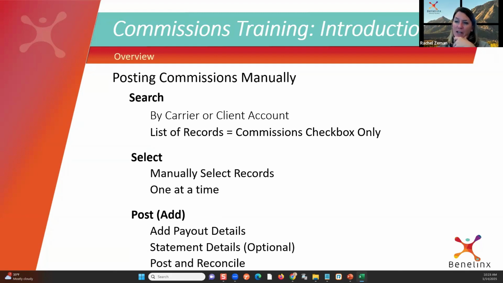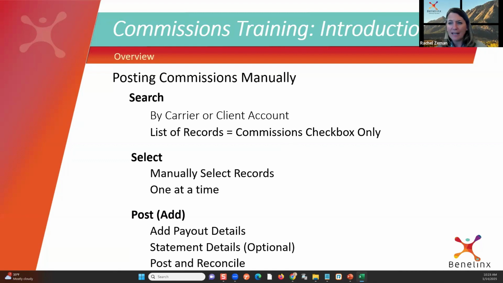So posting commissions manual, I'll show you that briefly. What we're going to do is we're going to search. We have to search for either the carrier or the client. It pulls up a list. We select, right? And oh, as a reminder, sorry, the commissions checkbox. The only policies that pull in there are the ones that have that commission checkbox checked. So if it's unchecked incorrectly, it's not going to pull up there. And I've had clients that can't find the policy, and that's why. But we search for it, we select it.